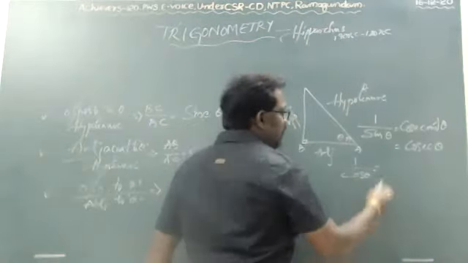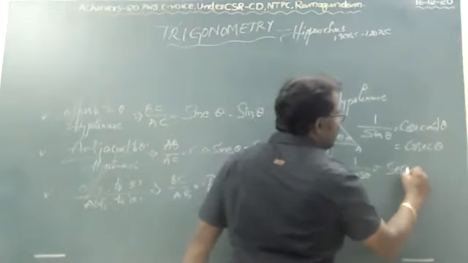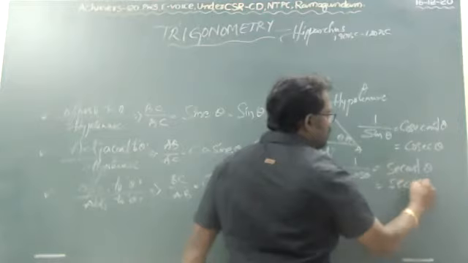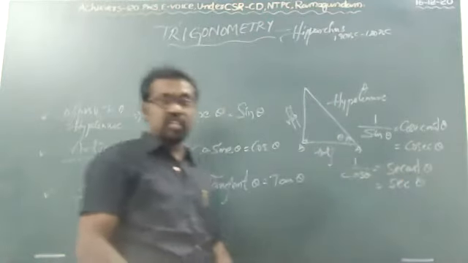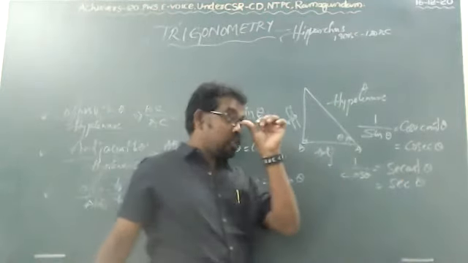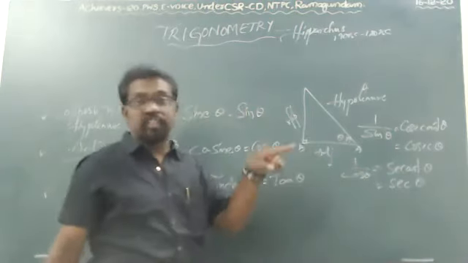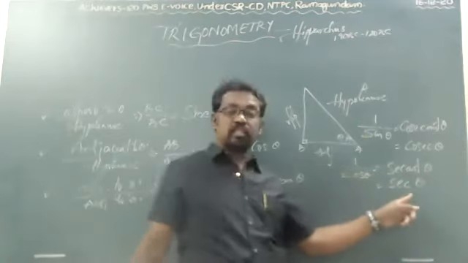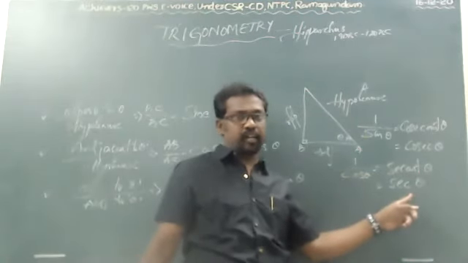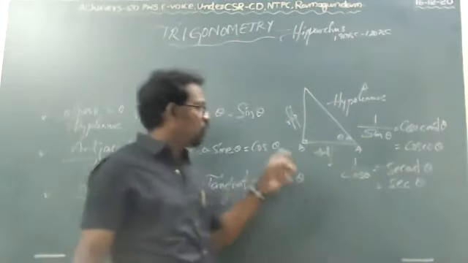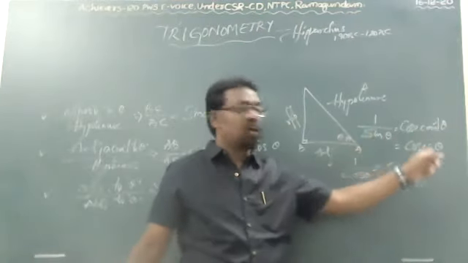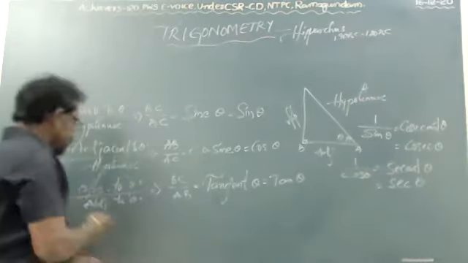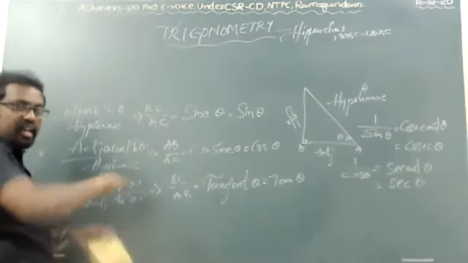Hypotenuse by adjacent is known as secant theta, briefly sec theta. 1 by cos theta is the reciprocal of cos theta. What is the reciprocal of cos theta? Secant theta or sec theta. What is the reciprocal of sin theta? Cosec theta.